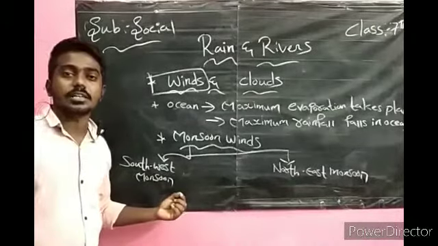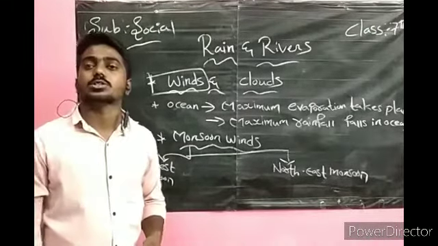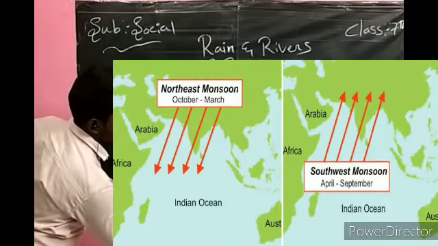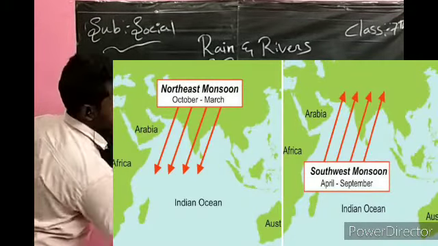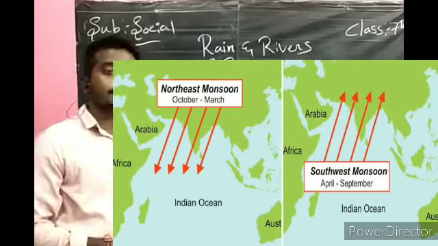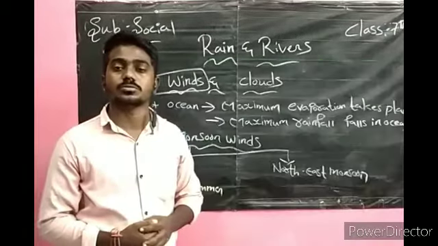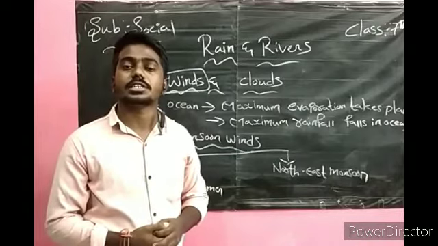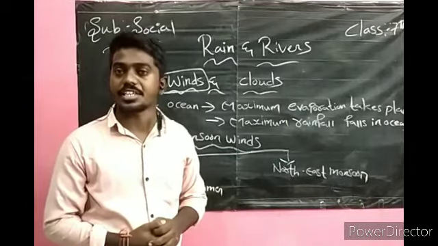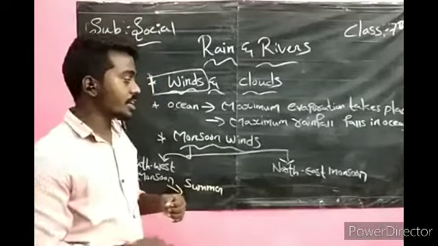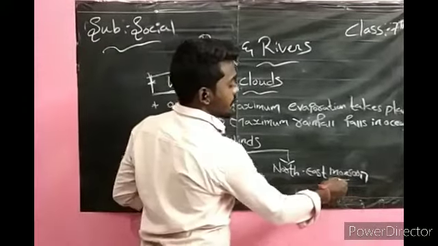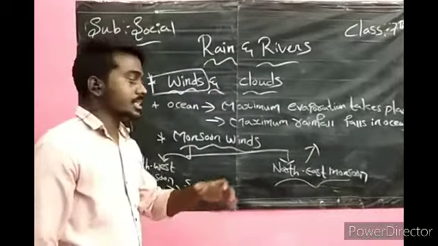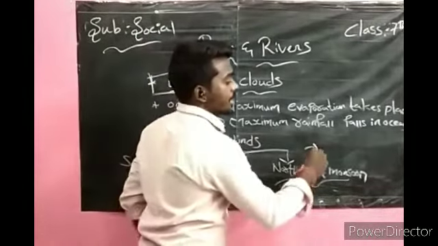That is why we call those winds the southwest monsoon. These winds blow in summer. In October, after the completion of the southwest monsoon, in October and November, this causes somewhat of a rainfall in our region. That wind we can call the northeast monsoon. The winds come in reverse, that is why we call it the retreating monsoon.